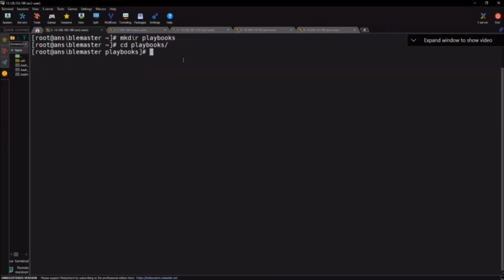Here, let's create directories, but the directory name should start with roles. Let's create multiple directories. See with me here. mkdir -p. I'm creating multiple directories in one shot, and I'm creating a directory under that.